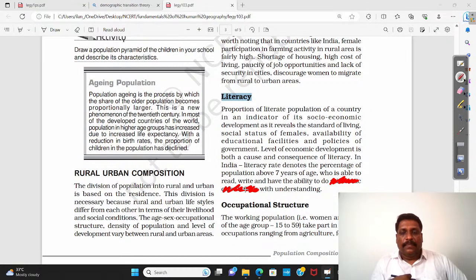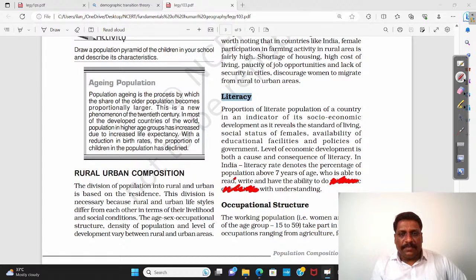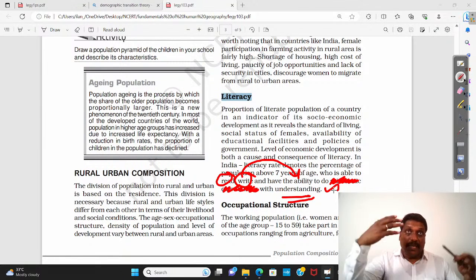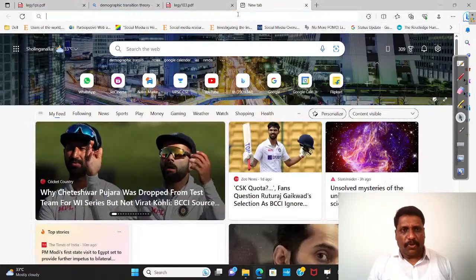Any person who is 7 years of age and above, who can read, write, and have a basic understanding in any language. It can be any language, not only an Indian language, with a script. It should have a script. You call them as literate. I'll show you.